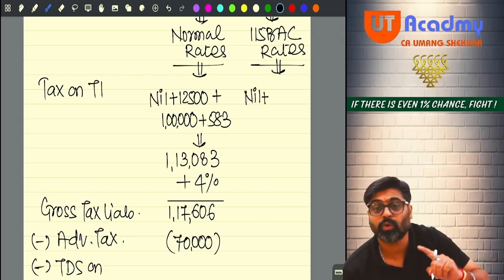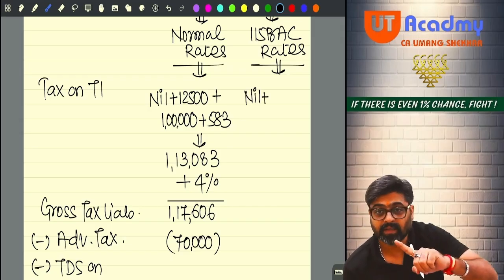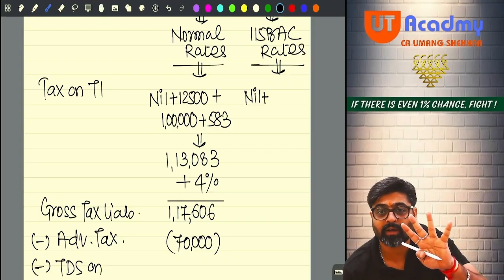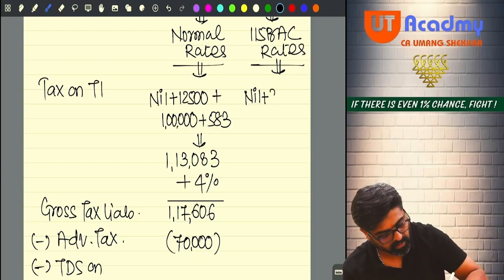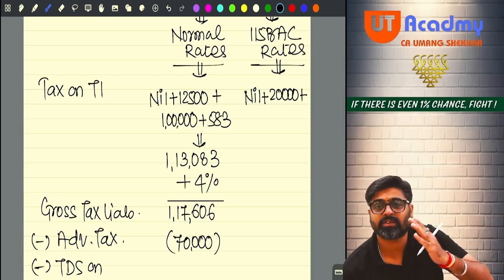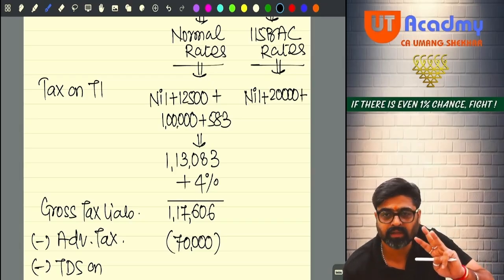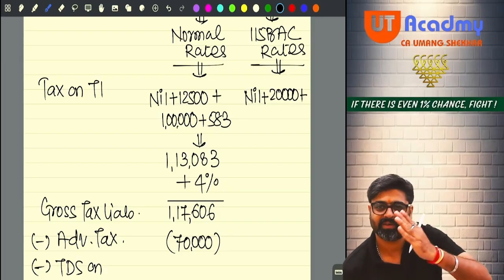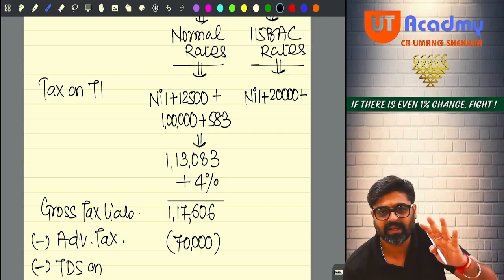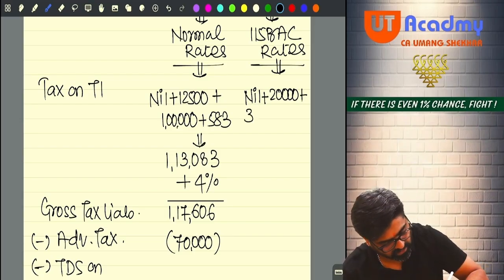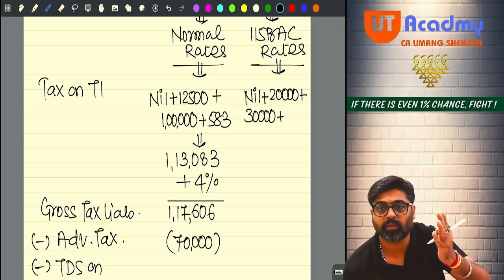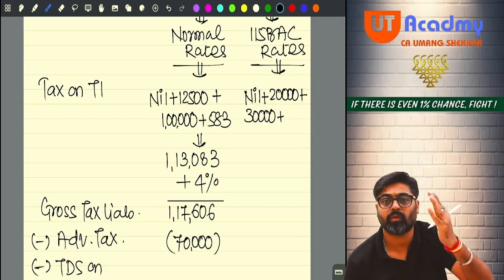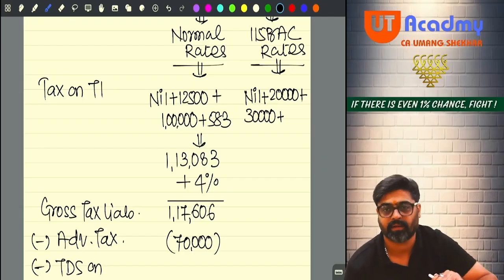Then 3 lakhs to 7 lakhs. On this 4 lakh rupees, I will pay 5%. 20,000, sir. Then 7 lakhs to 10 lakhs. On this 3 lakh, I will pay only 10%. That is 30,000, sir. Then any total income from 10 lakh to 12 lakh, I have to pay 15%.